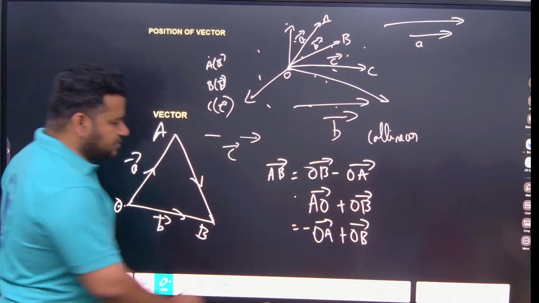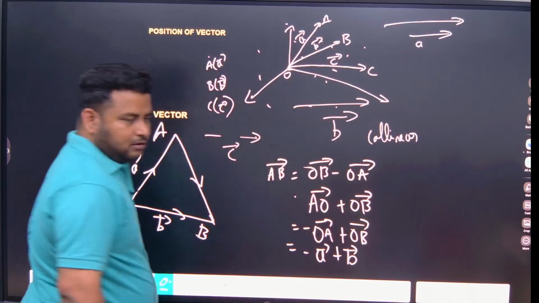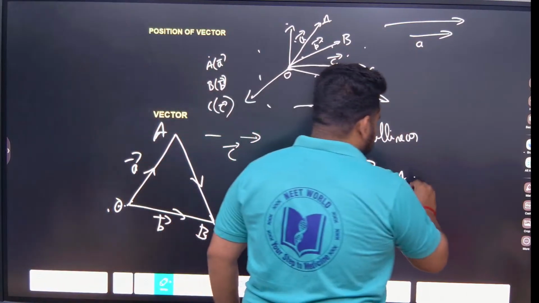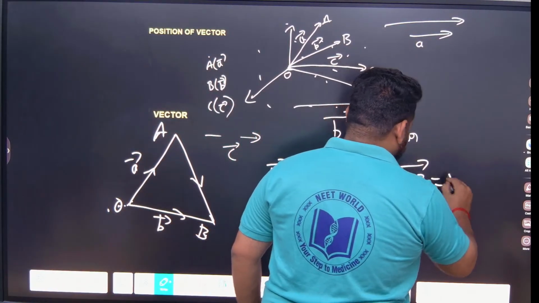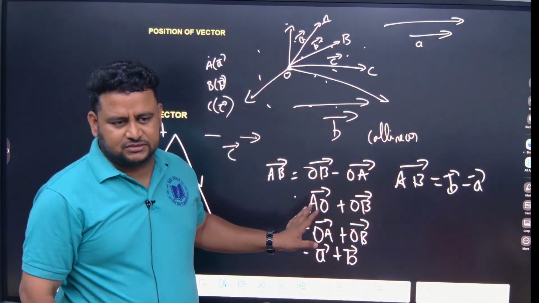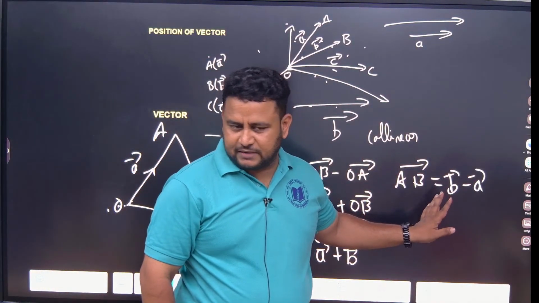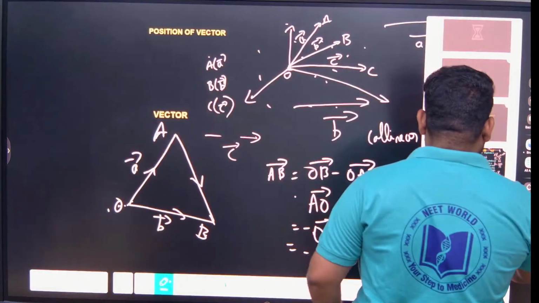A. So this will become minus A, plus B. So the value of AB is equal to B minus A. Understood? That is how you are getting the minus sign. Clear? Next.